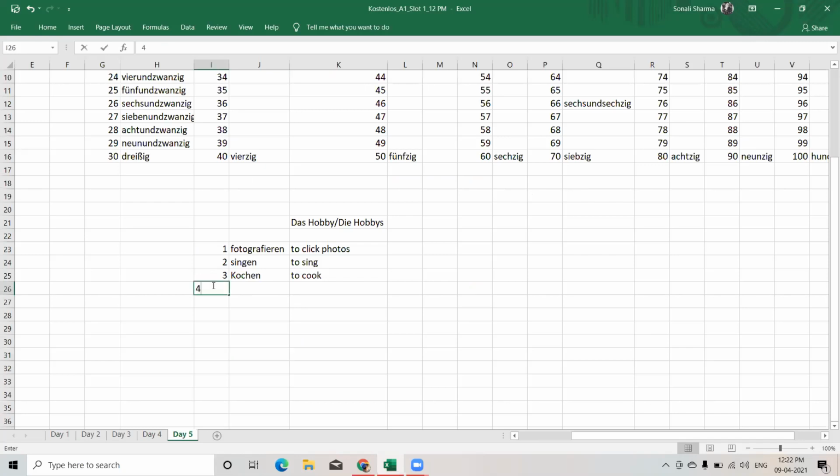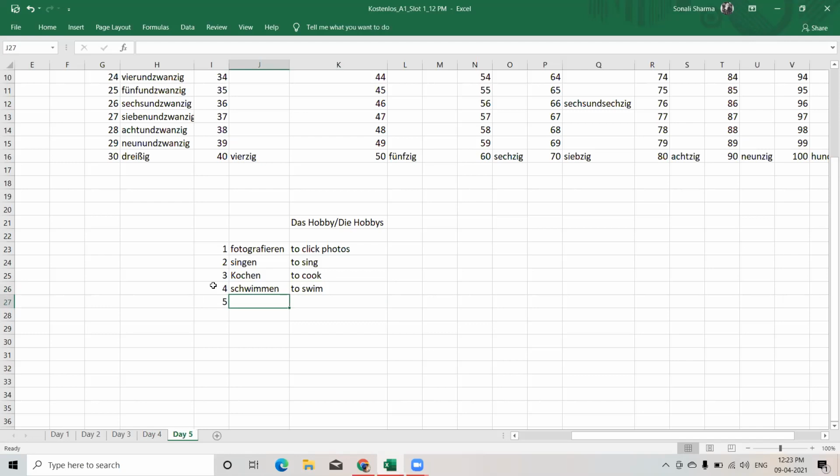Next hobby is, if I like to swim, then schwimmen is the hobby. Schwimmen means to swim. Next hobby is, if I love to travel. Every month I am going somewhere, so traveling is my hobby.